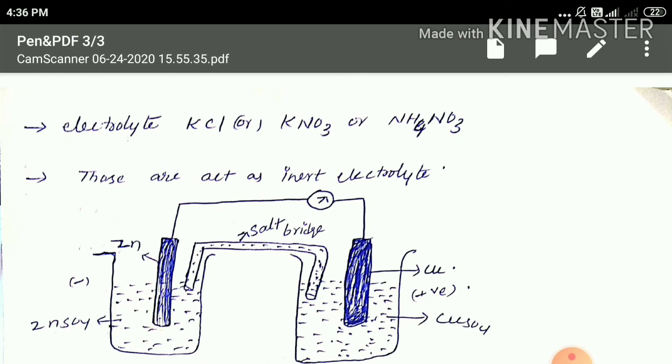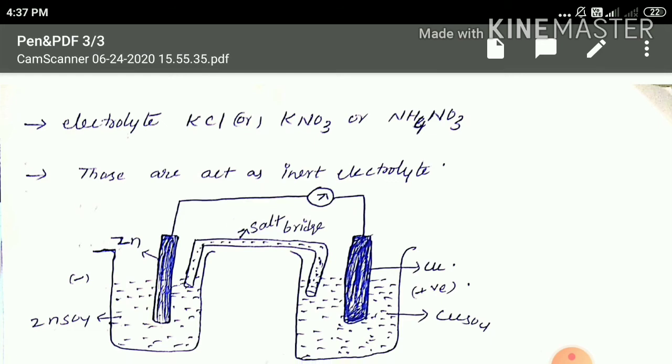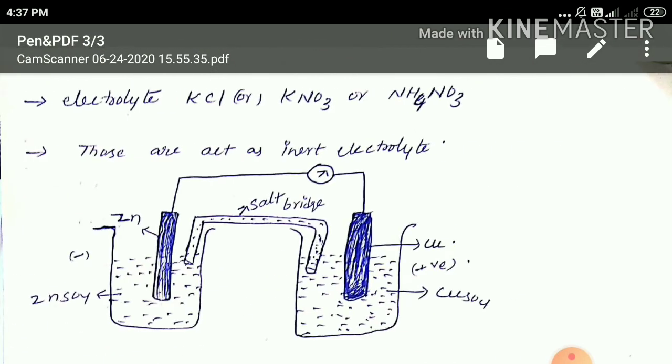That means potassium chloride, KNO3, or ammonium nitrate. These chemicals act as inert electrolytes.